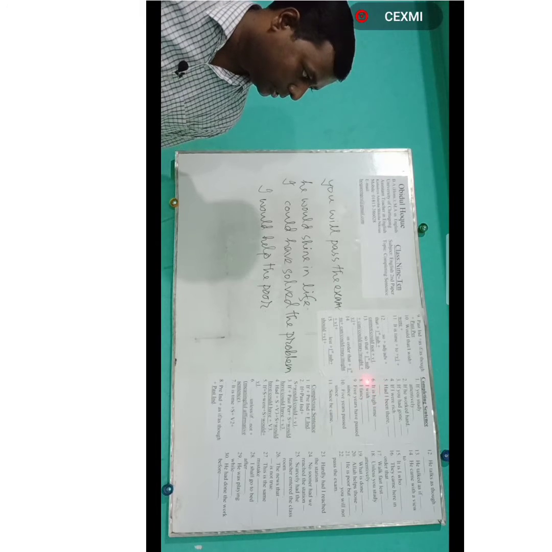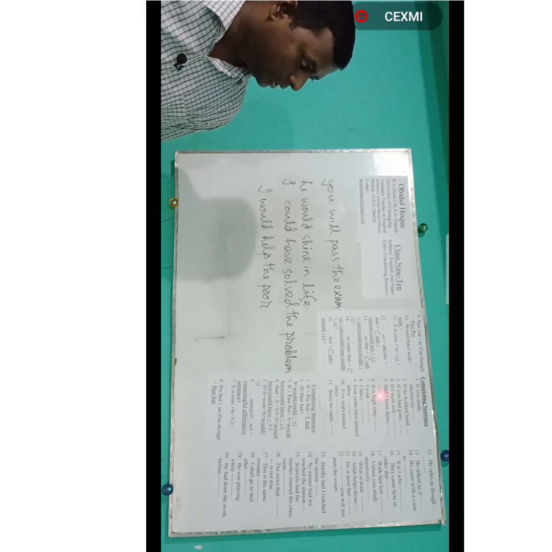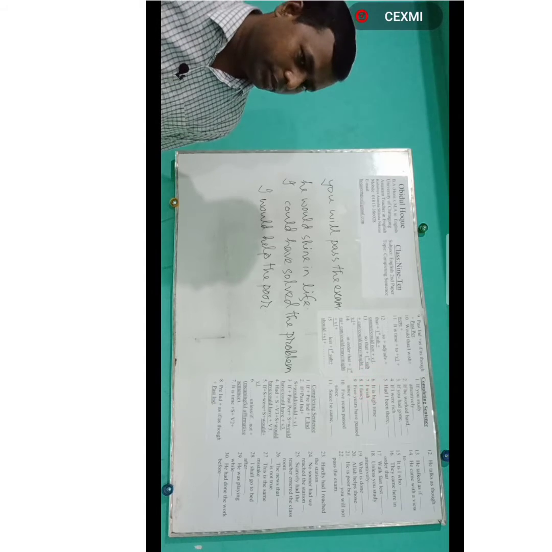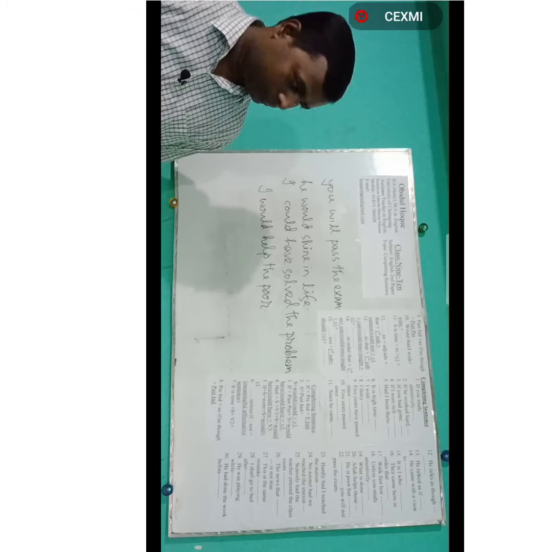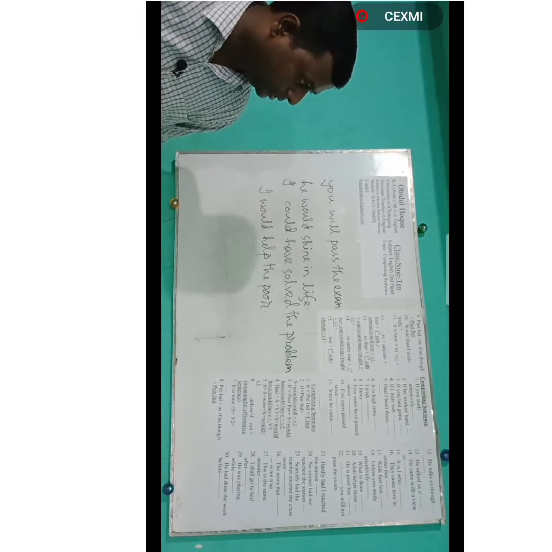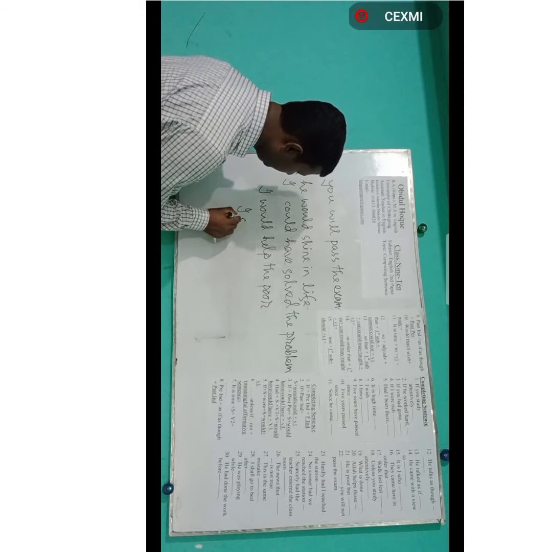Then come to the next one, number 7. I wish. Subject plus wish. If there is subject plus wish, the correct tense to follow is past indefinite tense. So what will be the answer? I wish I sang.